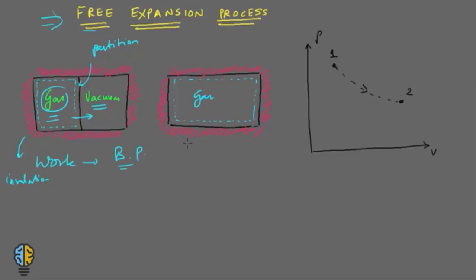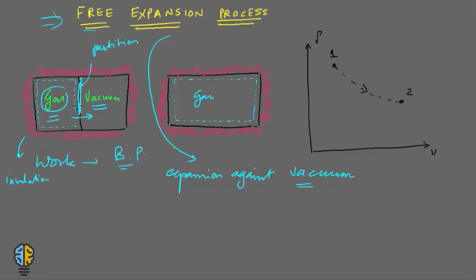The expansion of a gas against vacuum is called free expansion.